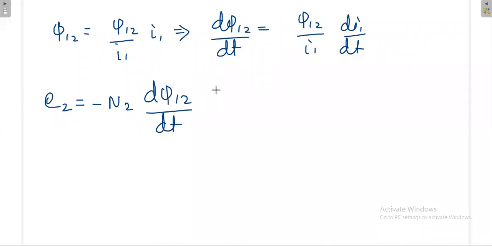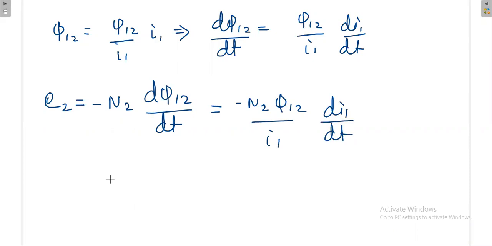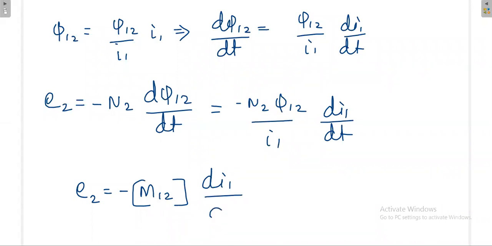Now how can I modify this equation? d pi12 by dt is there already, so you can substitute it here. Once you substitute, minus N2, pi12 divided by I1, and then di1 by dt. Now this E2 is equal to minus M12 di1 by dt.